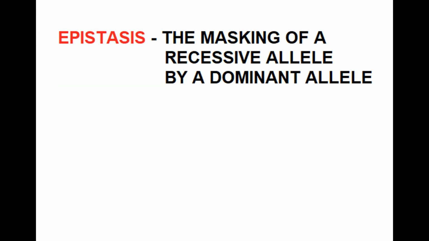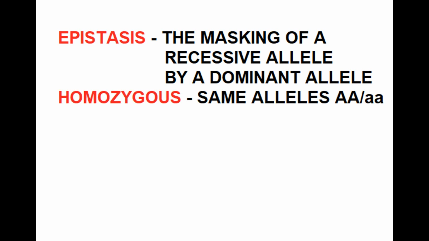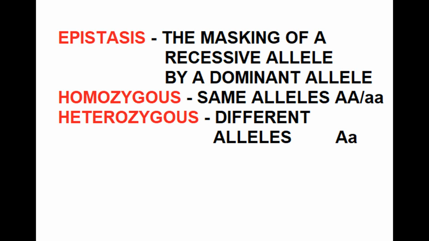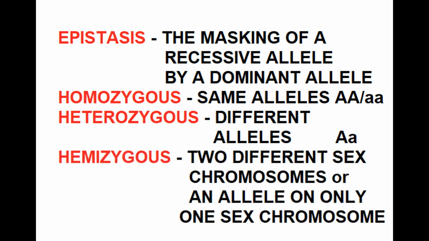Epistasis is the masking of a recessive allele by the dominant allele. Homozygous is when both the alleles are the same for a gene, for example, big A, big A or little a, little a. Heterozygous means two different alleles for the same gene, for example, big A, little a.